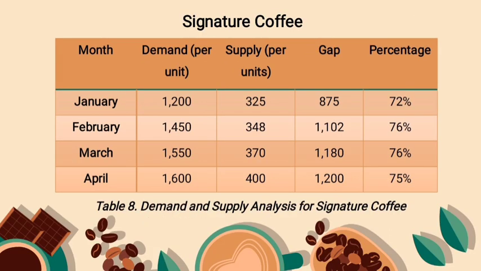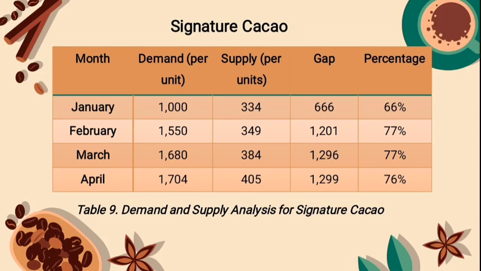Demand and supply analysis for signature coffee. The discrepancy between market demand and supply for signature coffee is shown in this table along with the percentage of consumers that are unsatisfied. As a result, there is a significant disconnect between supply and demand, with the unmet need consistently standing at 76%. And last is the table of demand and supply analysis for signature cacao.